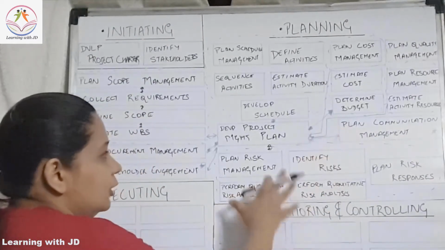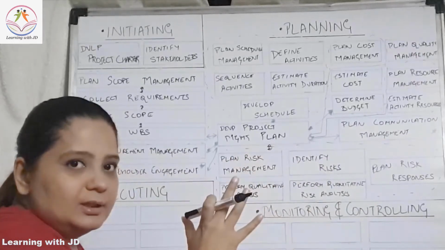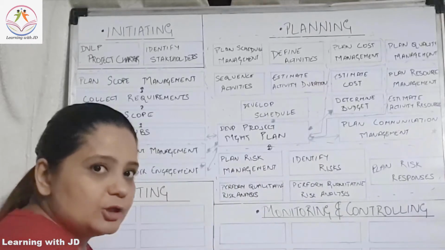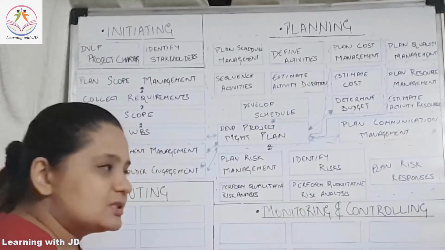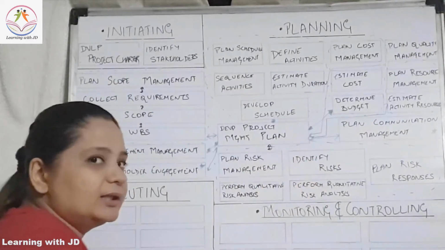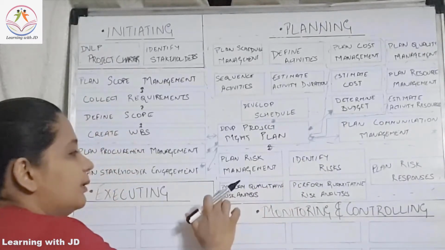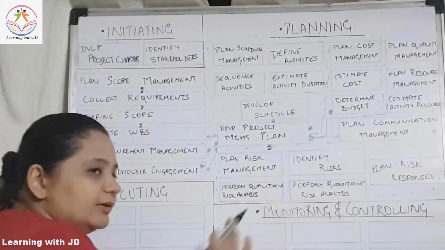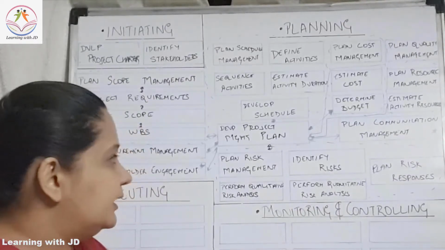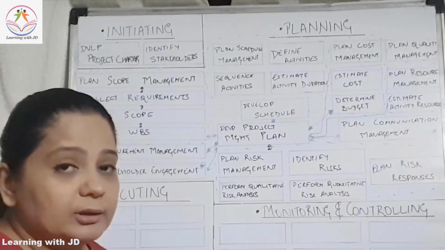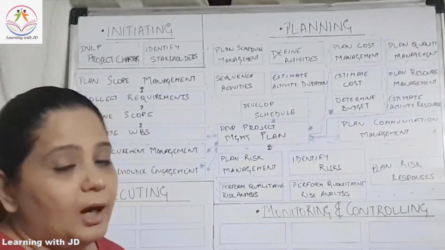After communication, you're going to identify your risk. It's the biggest chunk here. So plan risk management. Of course, you plan your risk first. Then you identify what are the risks on your project, right? After doing that, you will perform qualitative and quantitative risk analysis on the identified risk. You will understand which risk is more important for you to manage. How will you do that?